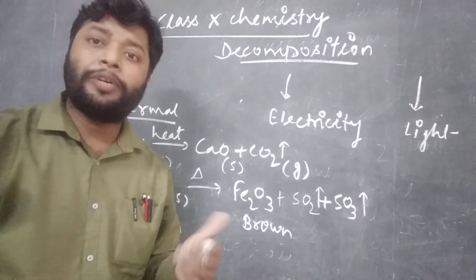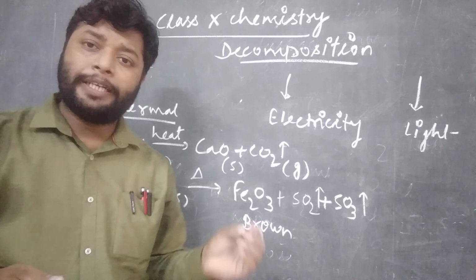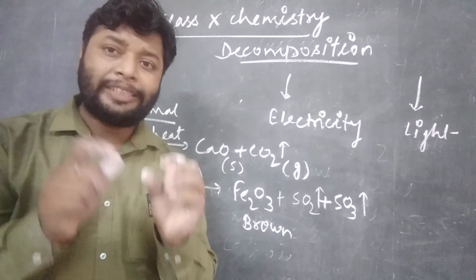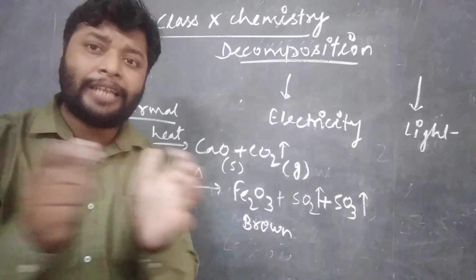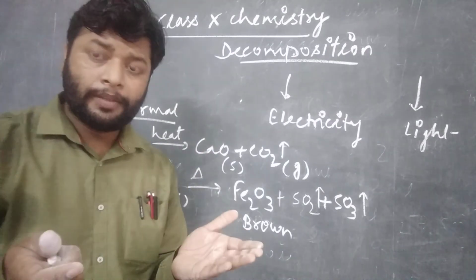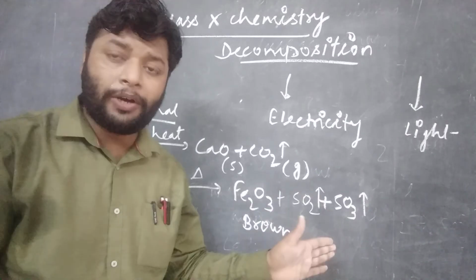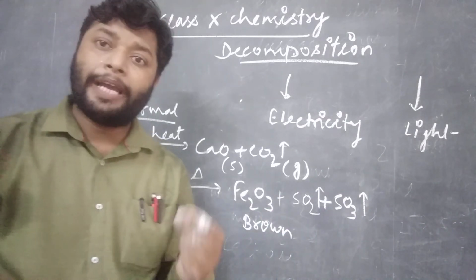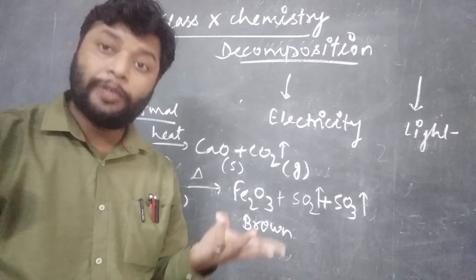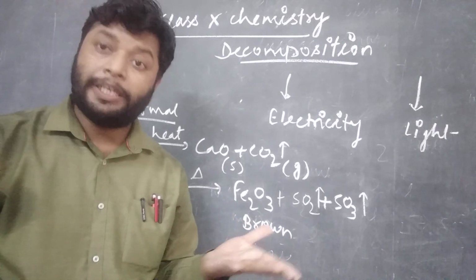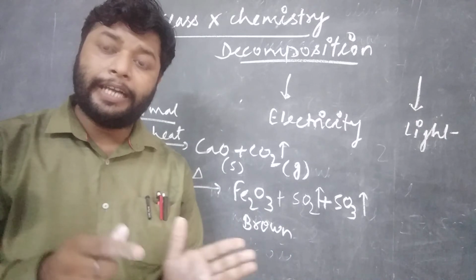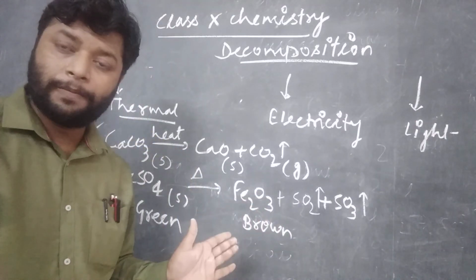Students, it is clear that by providing heat energy, the strength of the force that binds the atoms of this compound may be overcome and we get a new compound in the reaction that may have new features: new color, new characteristics, new smell, new odor, new state. All these features decide that the reaction was carried out.